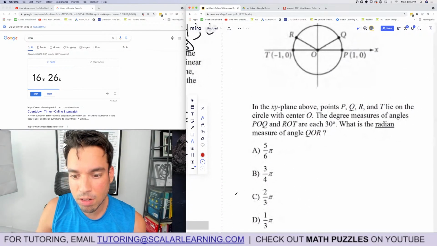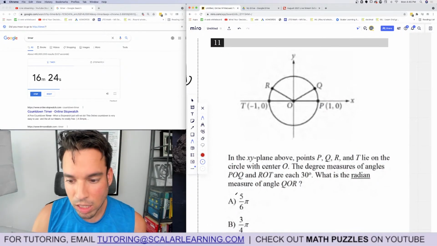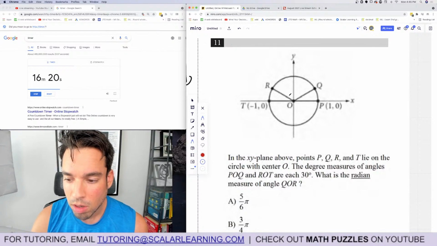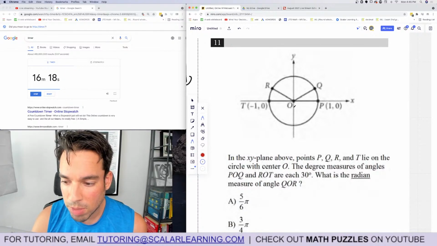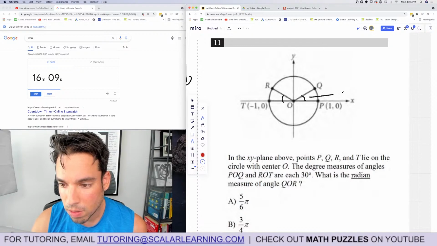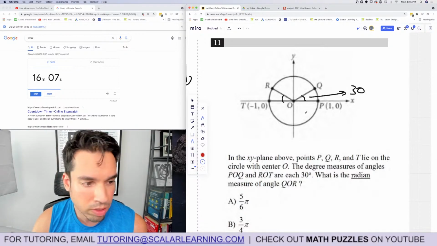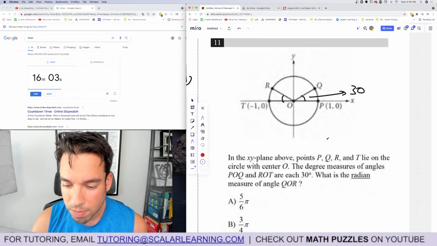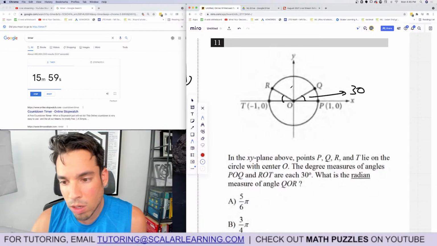Numero 11. In the xy plane above, points P, Q, R, and T lie on the circle with center O. The degree measures of angle POQ, QOR, and ROT are each 30. Hold on, let me do it like this. Sorry, it's a little blurry. This is just the version I got, but hopefully you can read it. What is the radian measure of angle QOR? Oh, well, it doesn't even matter.